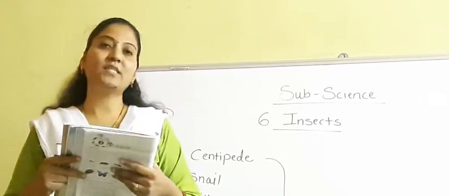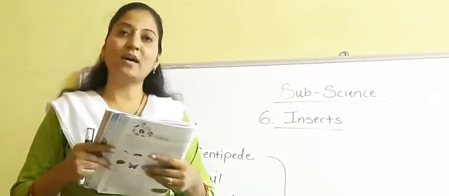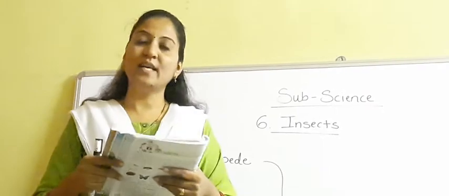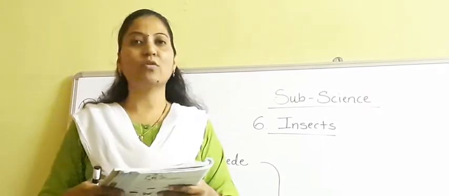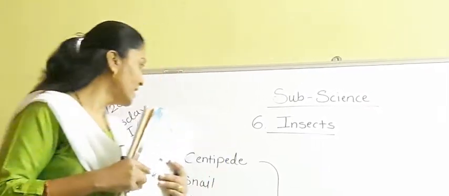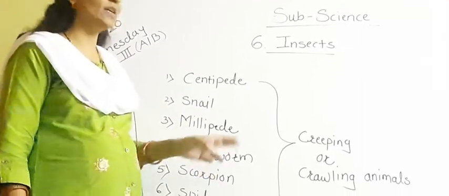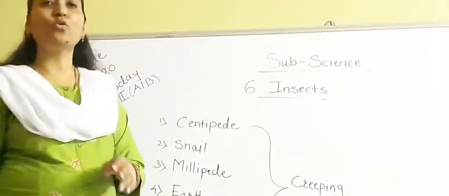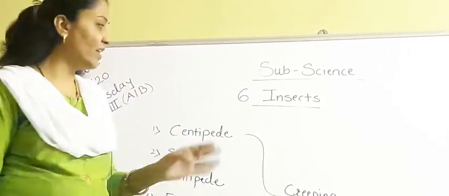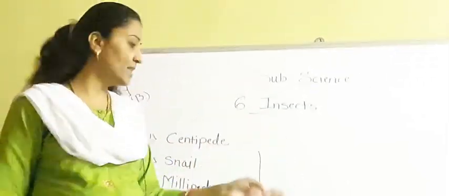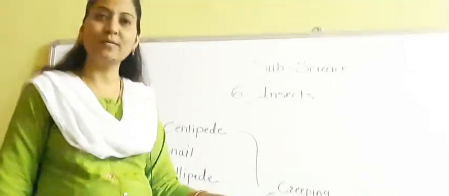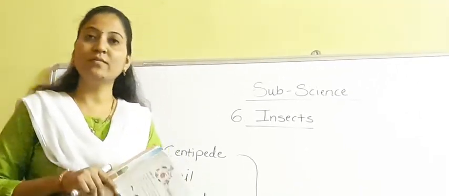Now we have seen some creatures that look like insects, but in reality they are not insects. We have seen the examples of centipede, snail, millipede, earthworm, scorpion, and spider. They don't come under the category of insects, and so they are known as creeping or crawling animals. So have you understood?